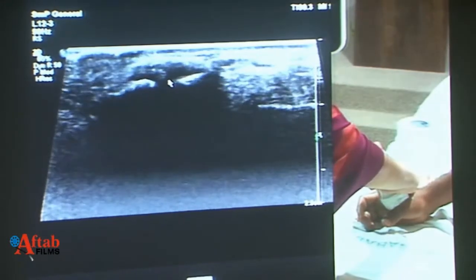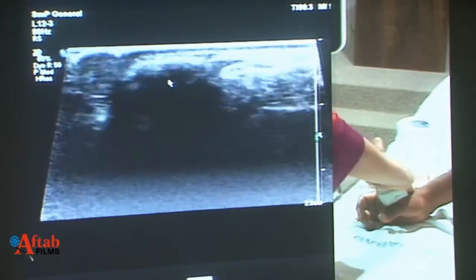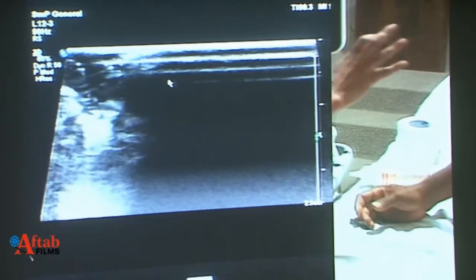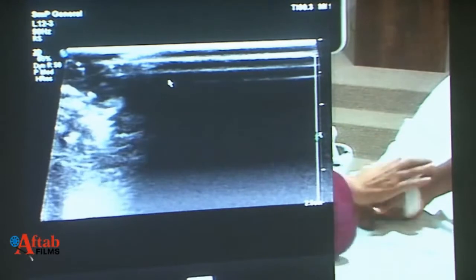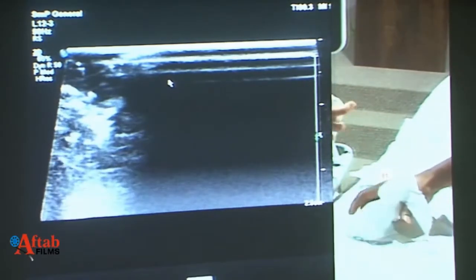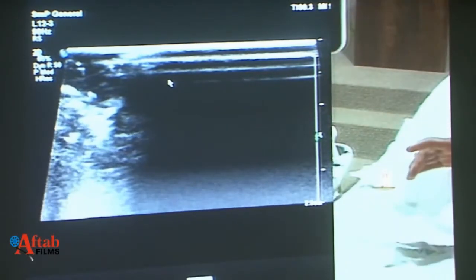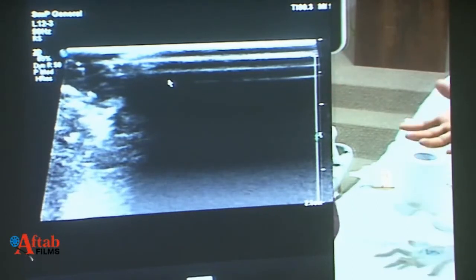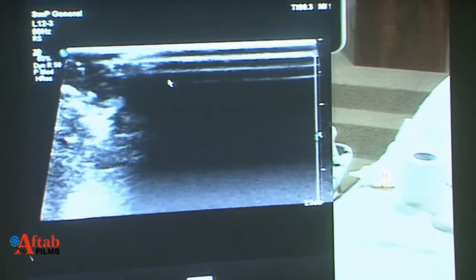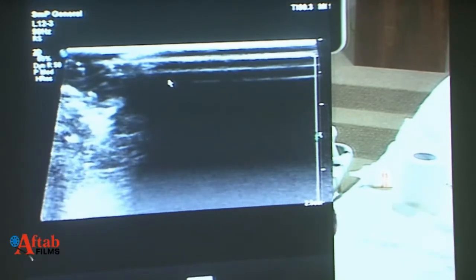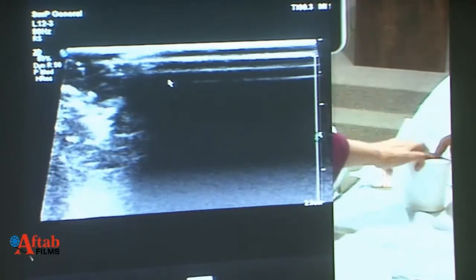Why is it so popularly called gamekeeper's thumb? Because in olden times, the rabbits used to be a menace in the UK, and these farmers used to actually break the necks of those rabbits with their thumbs. So that was a gamekeeper. The guy was keeping an eye on the entire area, and every time he would break the neck, his ulnar collateral ligament would go. So that's a short history behind it.